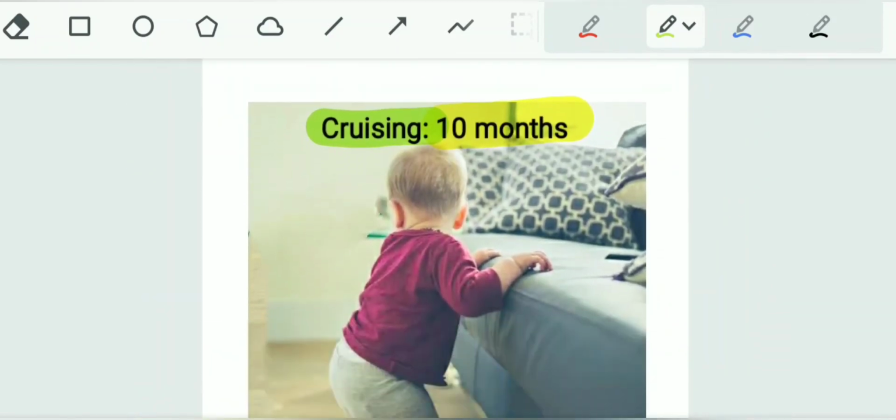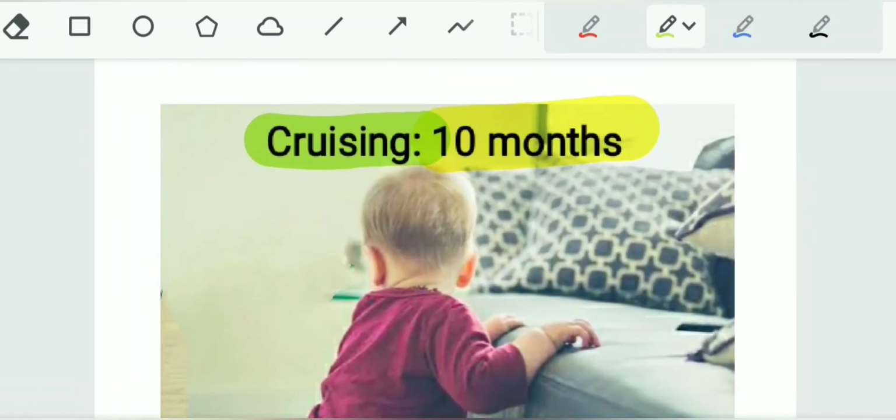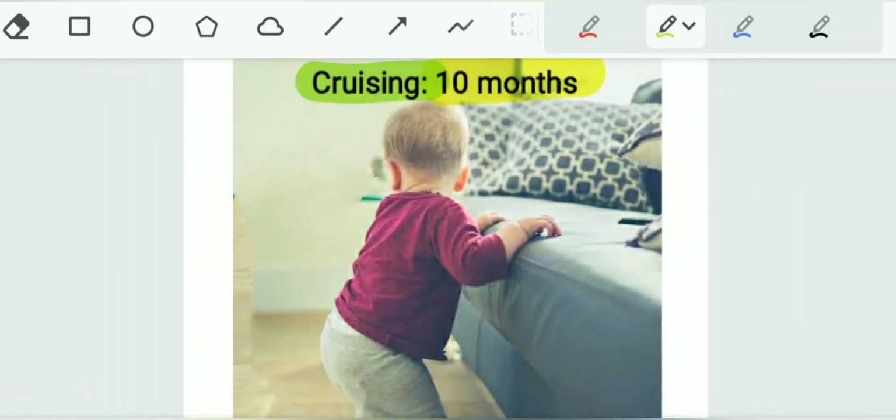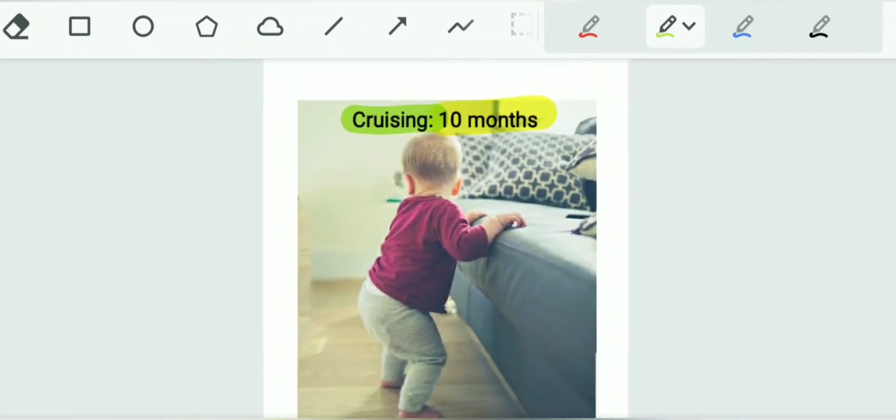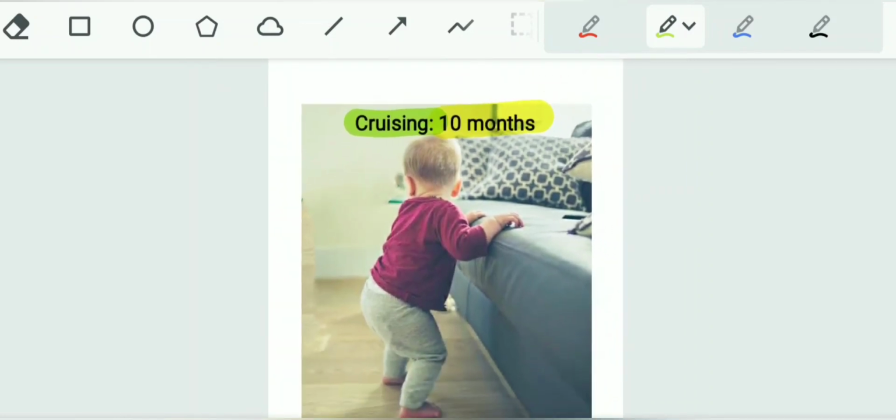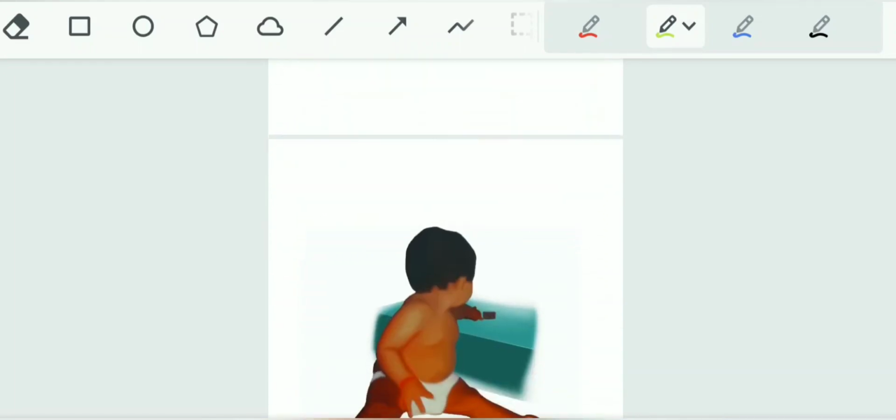Now another thing is cruising, that is, the child holds furniture and starts to walk like this, holding the furniture and going along with it. That is cruising, which appears at 10 months.